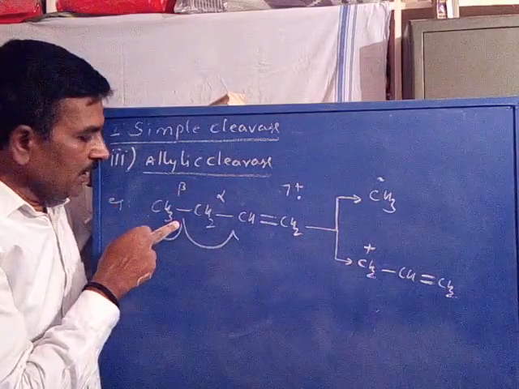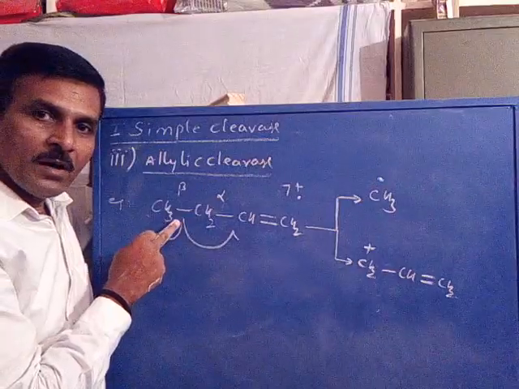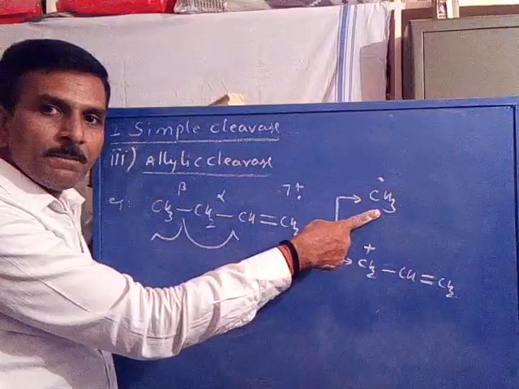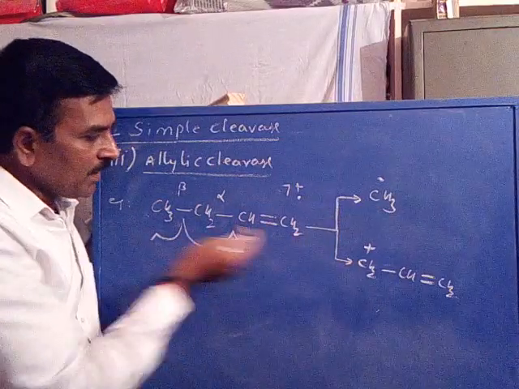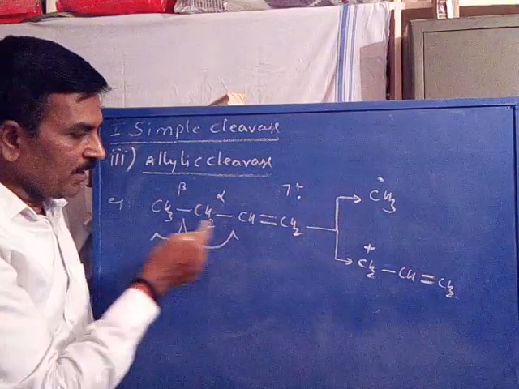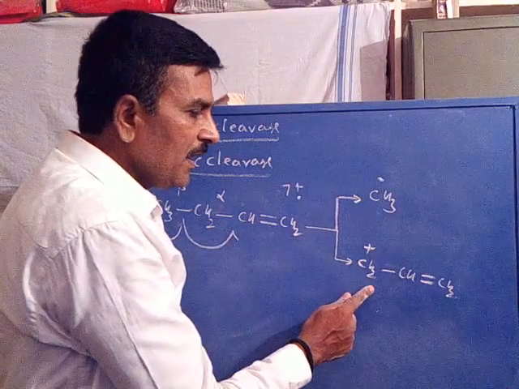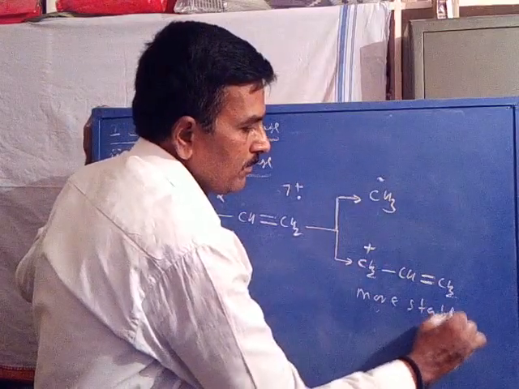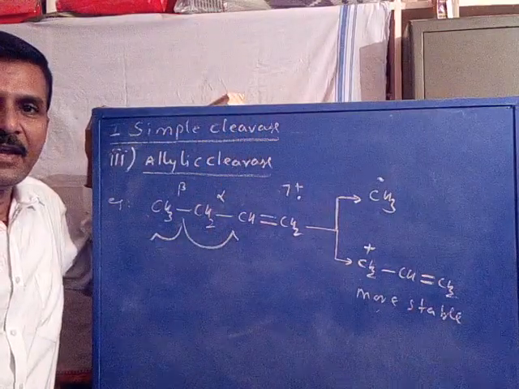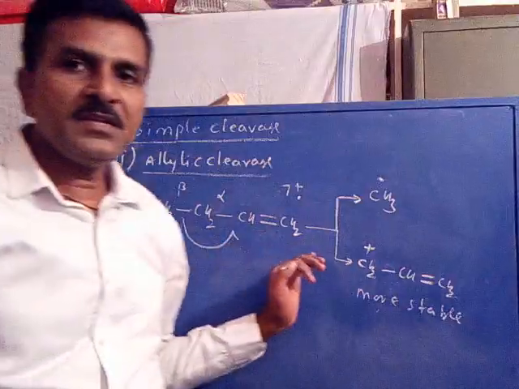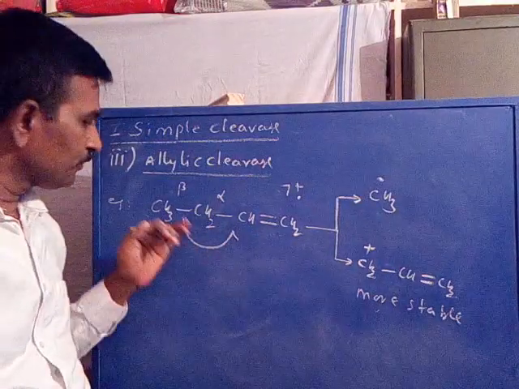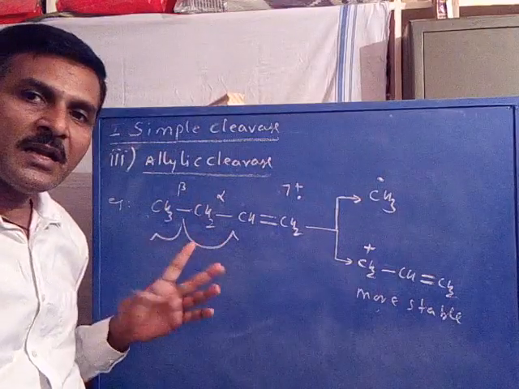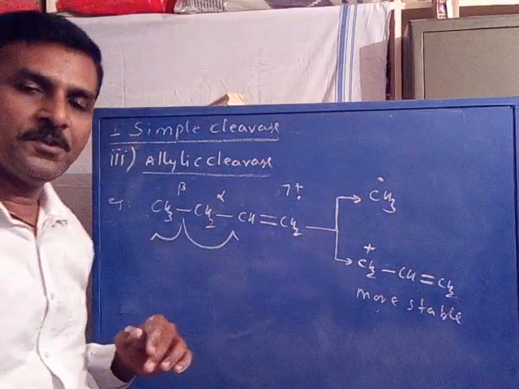What happens? Cleavage of the second bond, that is the beta bond, homolytically resulted in CH3 as a radical. This part is formed as an allyl cation. This is more stable. A more stable allyl cation is formed. So in this cleavage, what you observe is that fragmentation happens for the molecular ion by cleavage of only one bond. It is a simple cleavage.